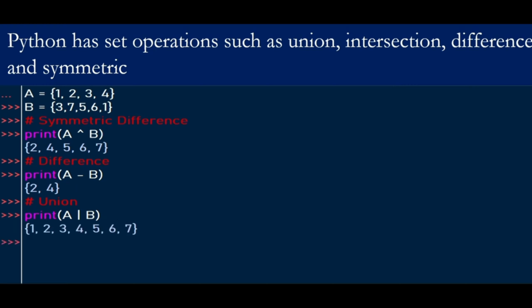So the symbol we use for the union. So everything in A and everything in B, that's our result. That's the union. You can also find the intersection, what is common between A and B. So the intersection is 1 and 3. 1 is common. There's a 1 there, there's a 3, there's a 3 there, and there's a 3. So these are some simple examples of set operations.